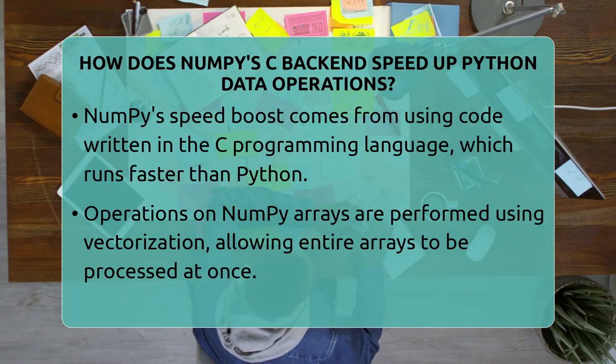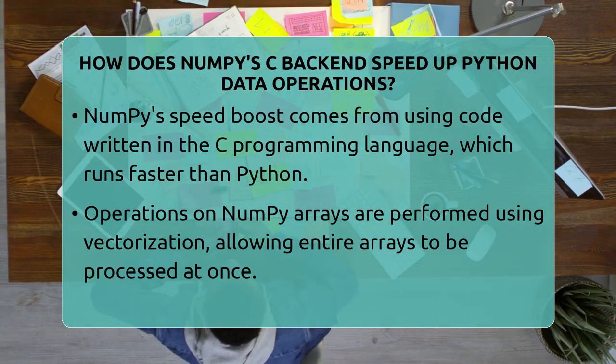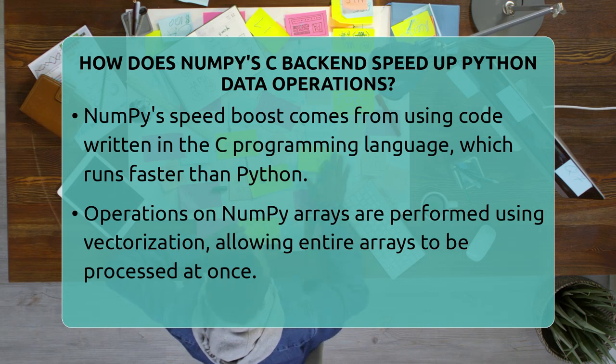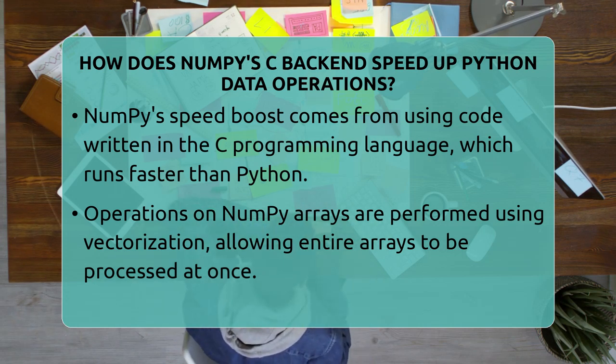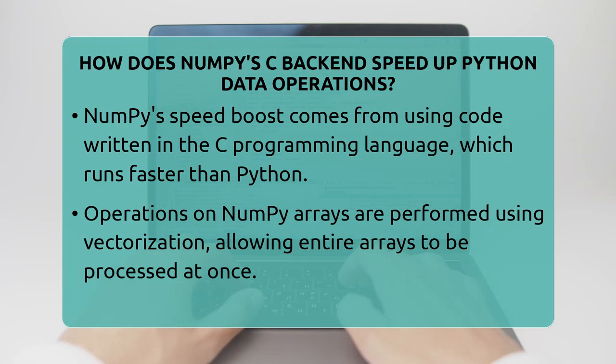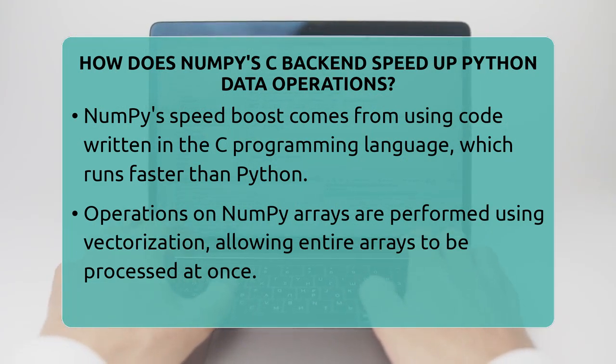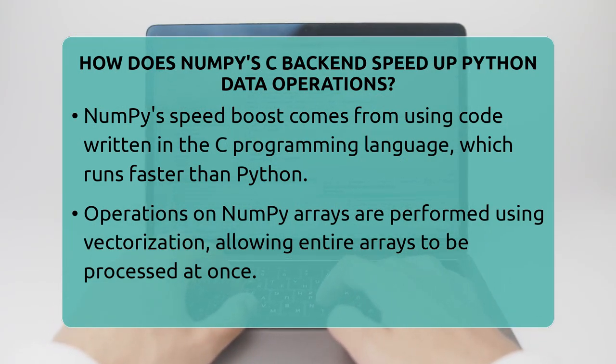How does NumPy's C backend speed up Python data operations? Imagine trying to run a race with a heavy backpack on. Now picture taking that backpack off and running freely. That's similar to what happens behind the scenes with NumPy's C backend.